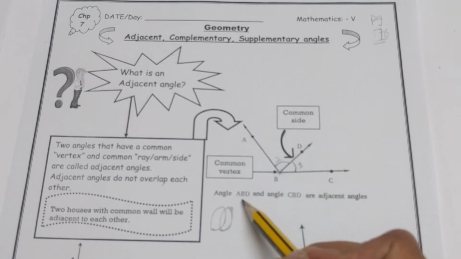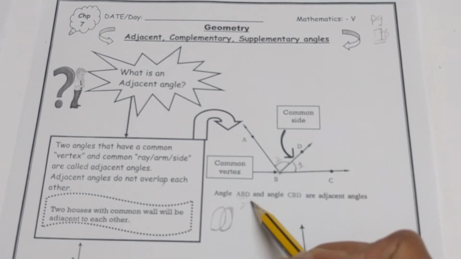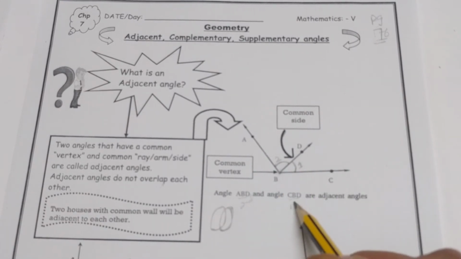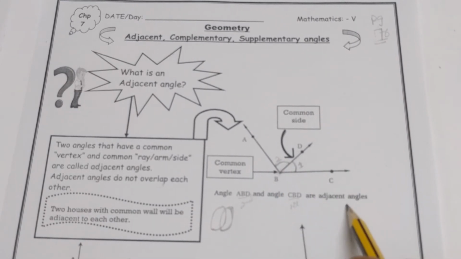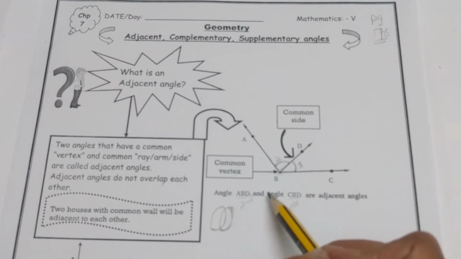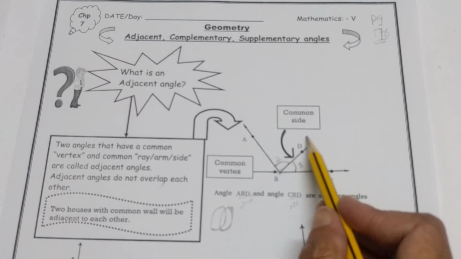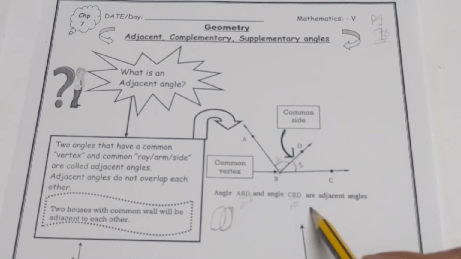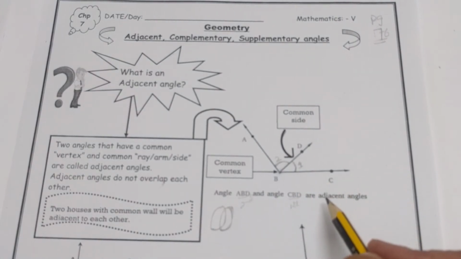ABD, this second angle, and angle CBD, the first angle, are adjacent angles. Got it? Why are both angles adjacent? Because their vertex is common and their one arm is also common. That's why these two angles are adjacent angles.